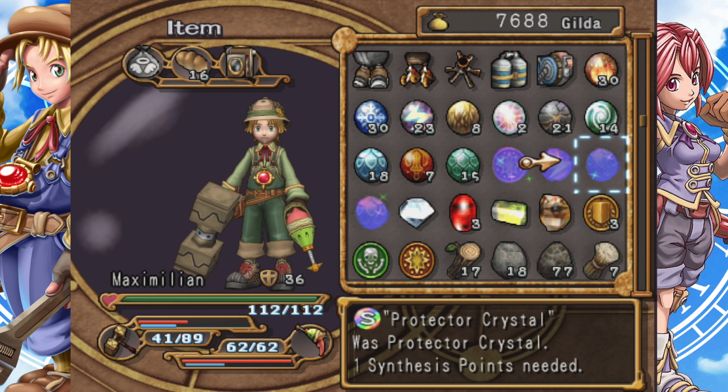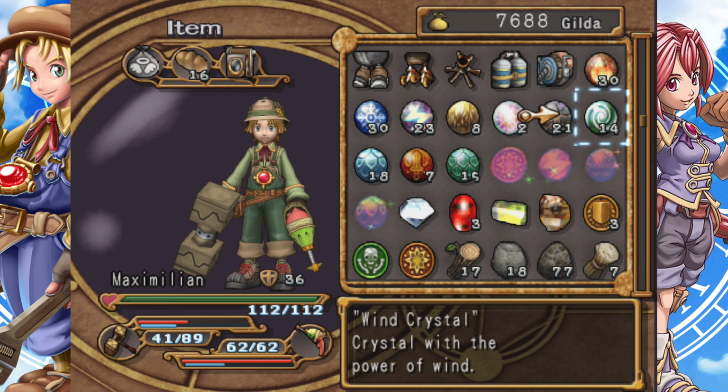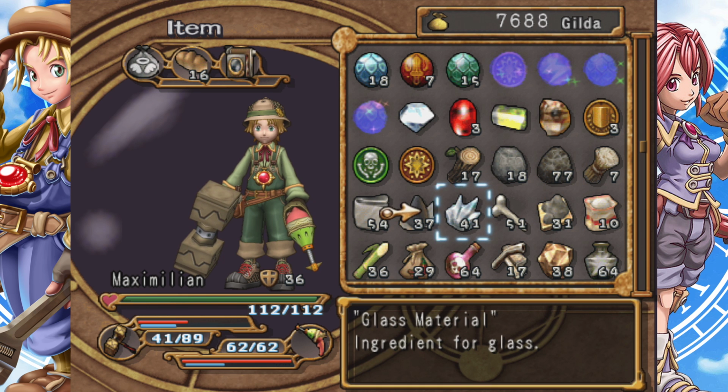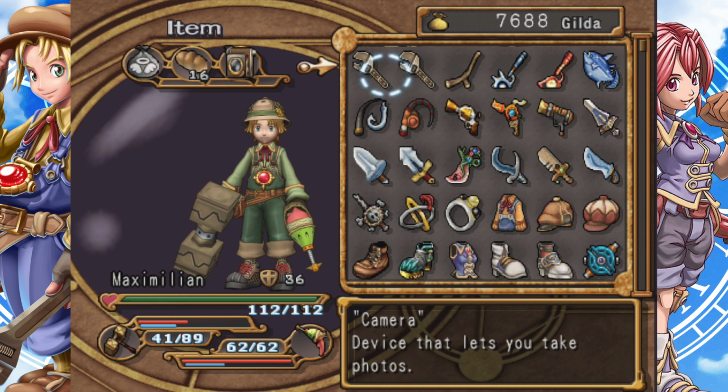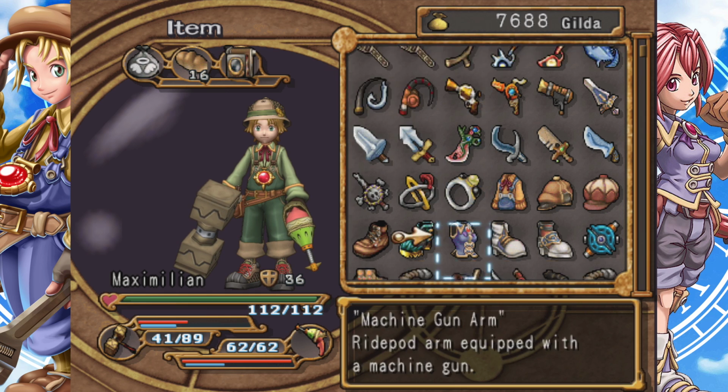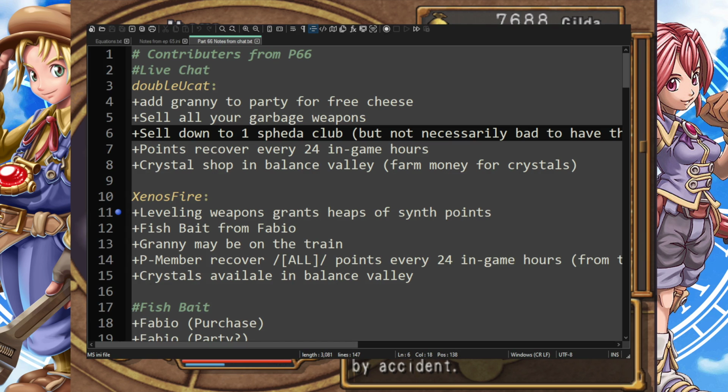So we need 2 synthesis points for this. Okay, let's just look at the protector crystal. We need 1 synthesis point for this one, right? And say it's just 1 crystal, so that'll give us like a defense point, I'm guessing. Let's say it gives us 3, because typically these things give you 3. The protector crystal probably doesn't give you that, but let's not worry about that. 1 wind crystal gives you 3 cyclone stat bonuses, but when we find the equivalent in materials, it gives us 2. So in the grand scheme of things, you're paying a lot less to put materials into your weapons overall, by a significant margin, than you are with crystals. And the math, like I said, is here.